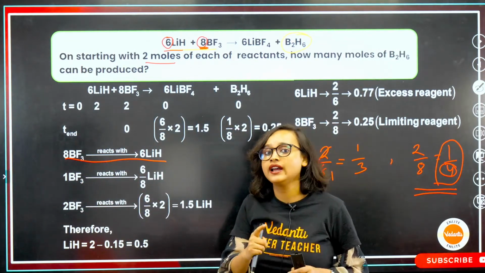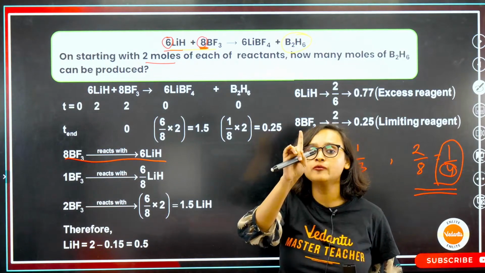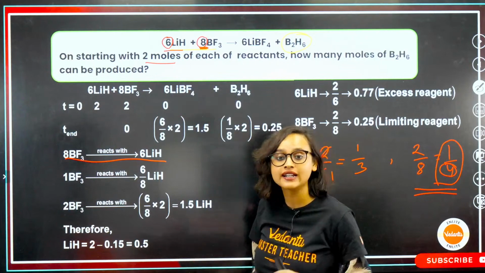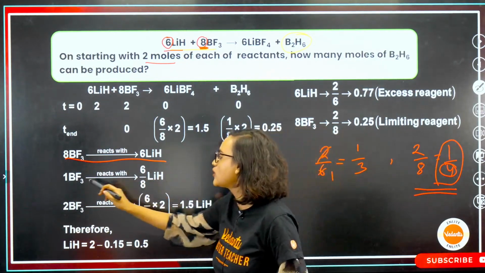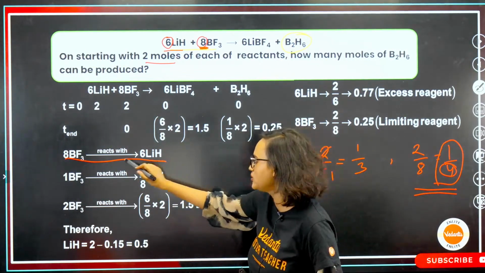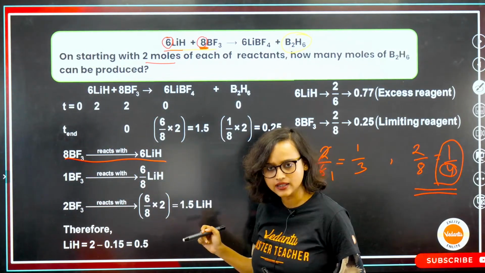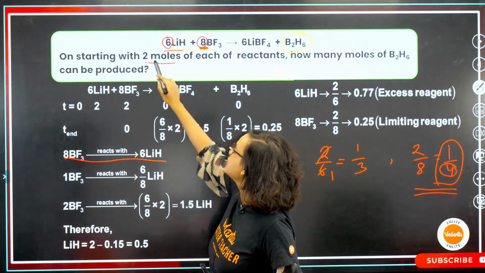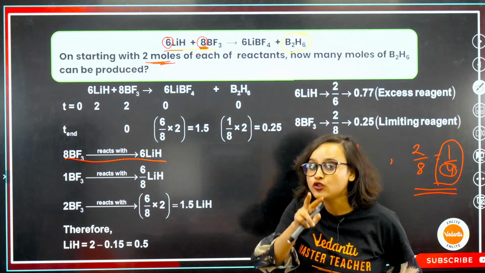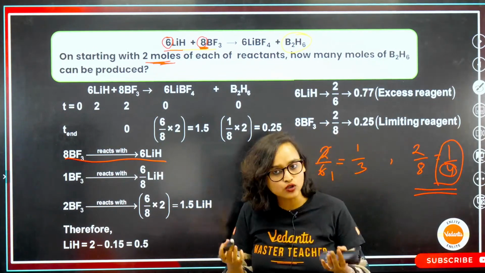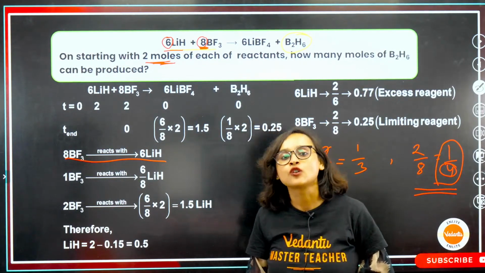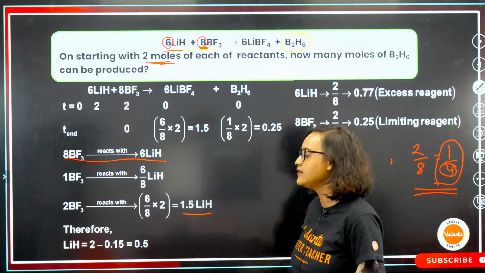Now I want to find out what if I take 1 mole of BF3. If I take 1 mole of BF3, then what is the amount of LiH that I require? That means 1 BF3 will react with 6 by 8 LiH. From this equation, I figured this, right? Now, because the question is asking for 2 moles, I want to find it for 2 moles. For 2 moles, it will be 6 by 8 multiplied by 2, right? Which will give me 1.5 LiH.